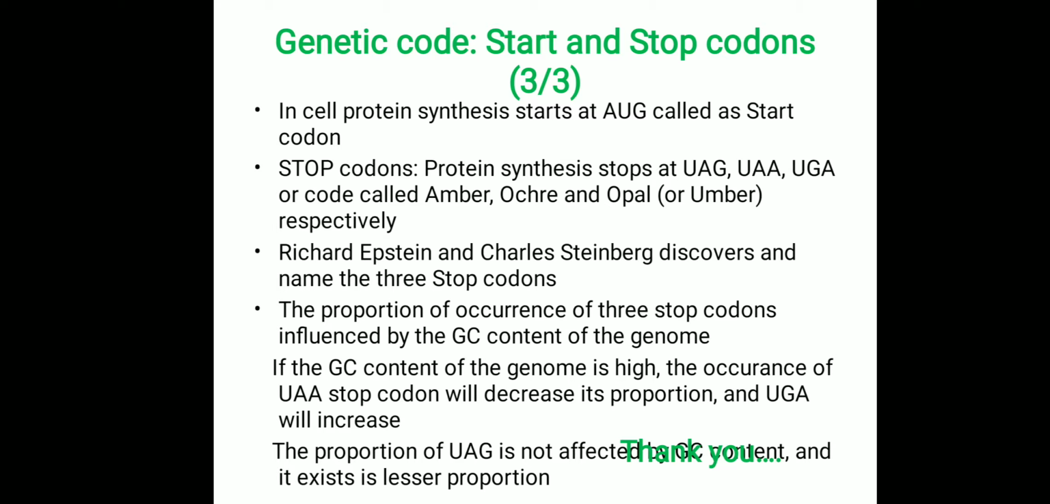The proportion of occurrence of these 3 stop codons is influenced by the genomic GC content. If the GC content of the genome is high, generally the occurrence of the UAA stop codon will be less. Similarly, the UGA stop codon will increase. Whereas the third codon, UAG, is not affected by the genomic content, and usually UAG exists in a smaller proportion in the genetic code. Thank you.